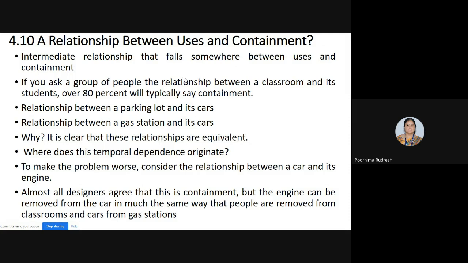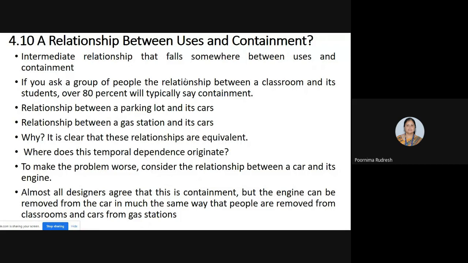See, in the example of a bedroom and the alarm clock, the bedroom uses the alarm clock, right? There it is the users relationship. But here, car and its engine: the engine is present in the car itself. So it's a containment relationship, right? Like that, based on the sentences, the use, we can say whether it is a users relationship or a containment relationship.